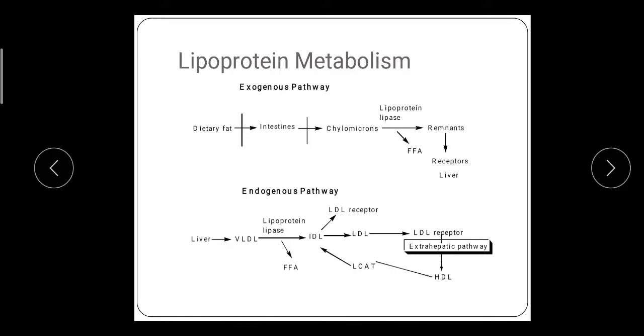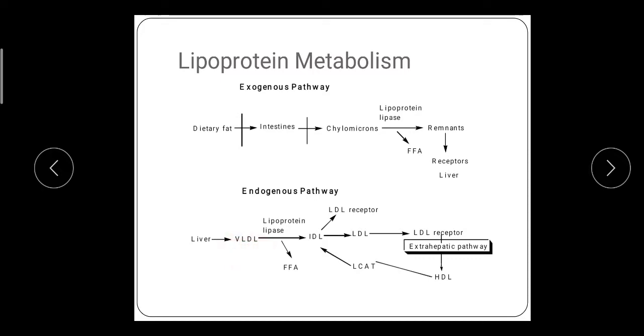Next is the endogenous pathway. This is the endogenous pathway of lipid transport. Lipids are secreted from the liver. These are triglycerides and cholesterol, which combine with apoprotein B and apoprotein E to form VLDL, the very low density